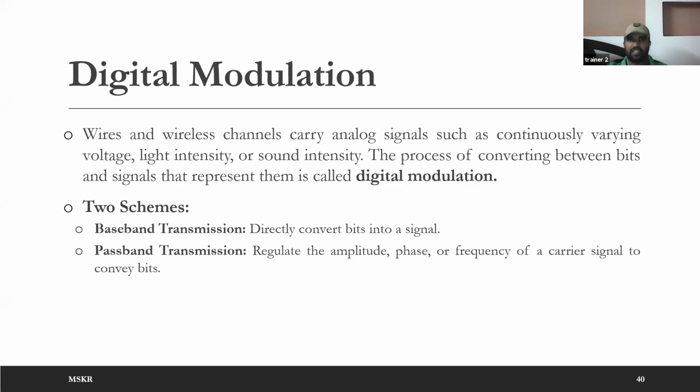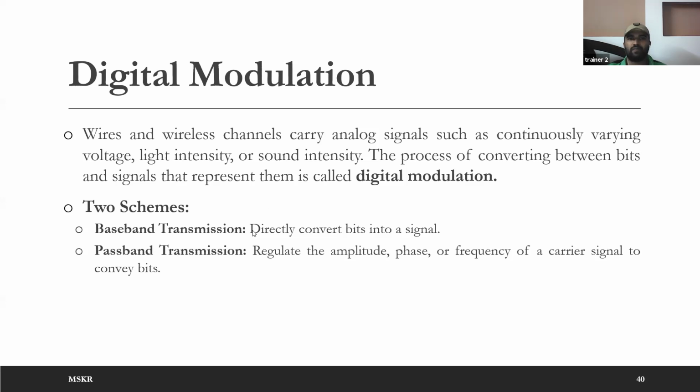I repeat, you better note it down. A simple definition: digital modulation means converting digital signals into continuously varying analog signals. The process of converting digital signals into continuously varying analog signals is called digital modulation. Now for digital modulation you have two mechanisms: baseband transmission and passband transmission. So there are two schemes.